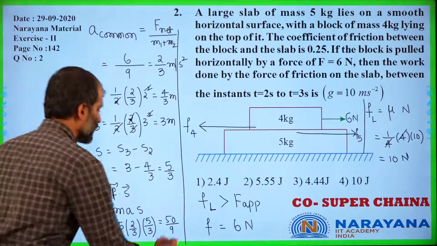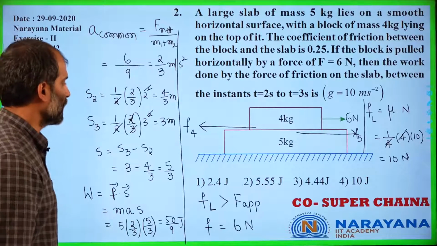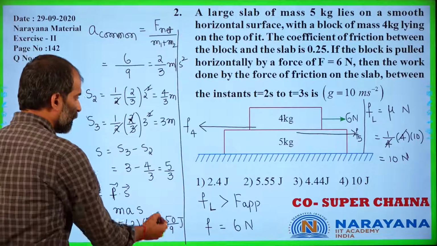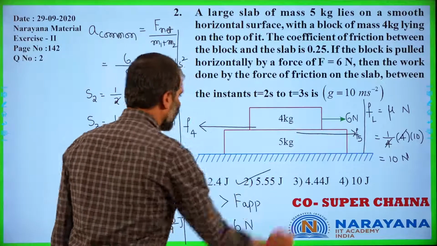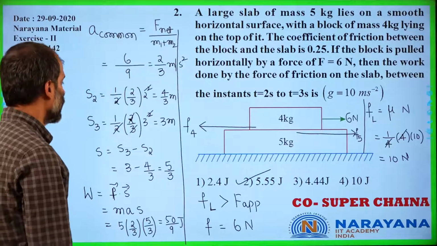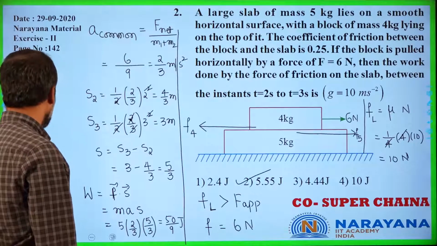Okay, so this is the work done. 50 by 9 joules is the work done. Upon simplification, 50 by 9 is 5.55 joules, which is matching with our second option. Moving on to our next slide.